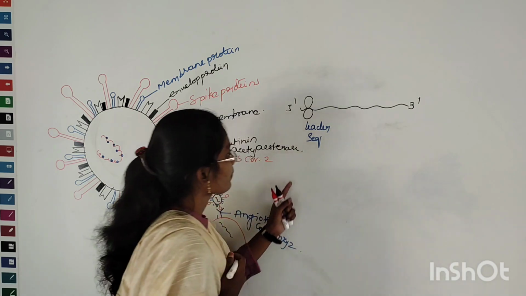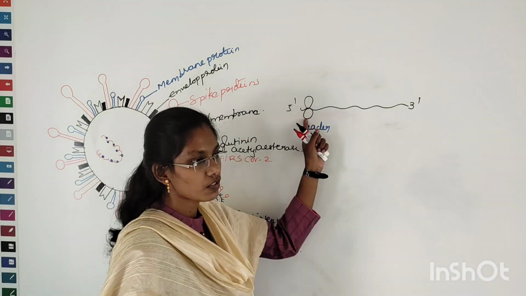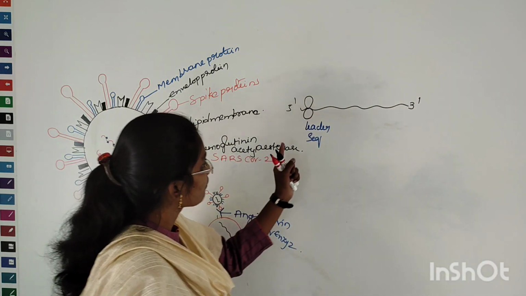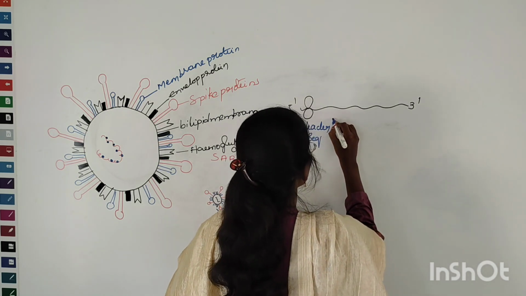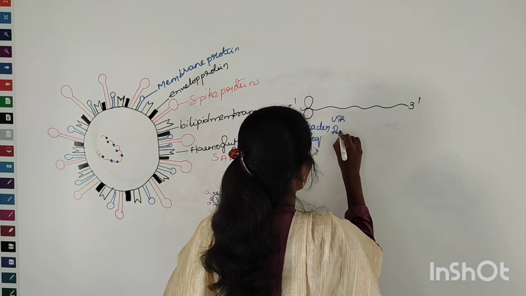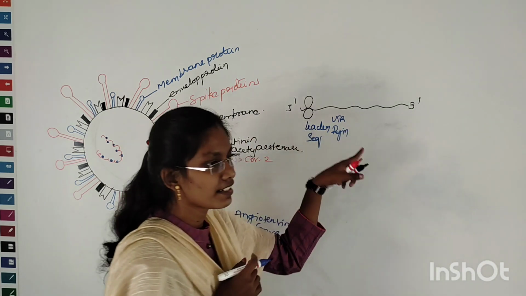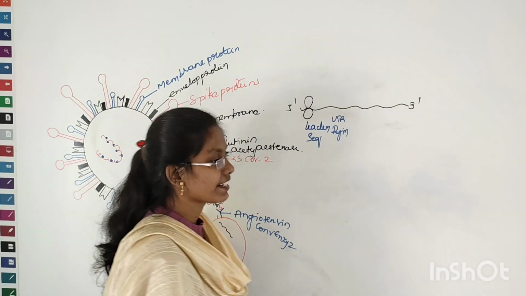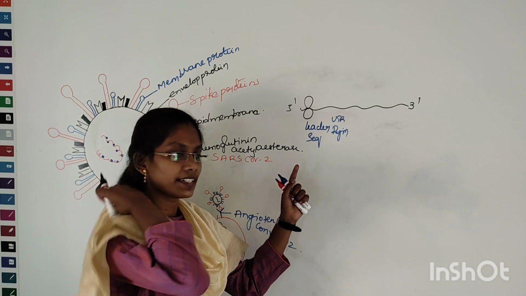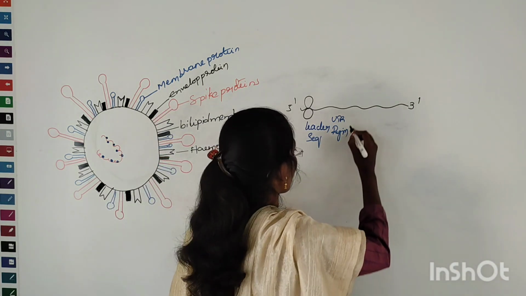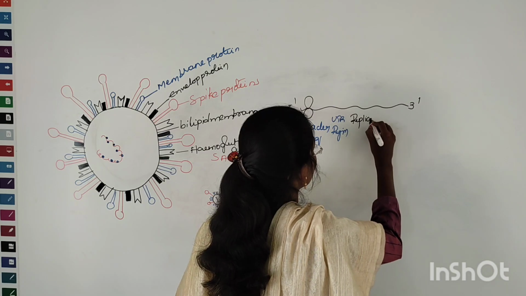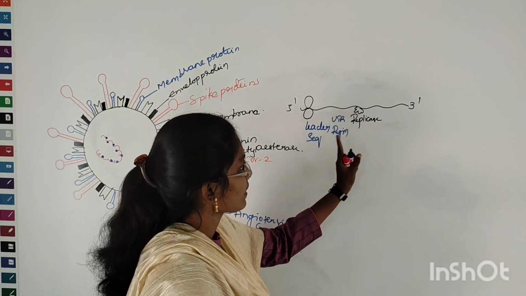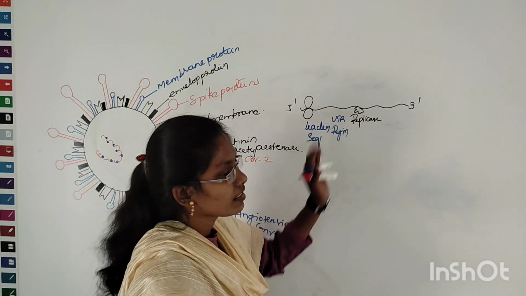This leader sequence enables the proper alignment of the host ribosomes. That means binding of the host ribosome properly to this viral RNA. Then the very next region to be translated is the UTR region, right? So this UTR region regulates the entire translation process. And a set of important proteins are translated here. Before that, another region is translated, that is replicase. The production of replicase enzyme takes place here. Yes. So let us give a structure to the replicase enzyme. This is the structure of replicase enzyme, just an identity to identify the replicase enzyme.